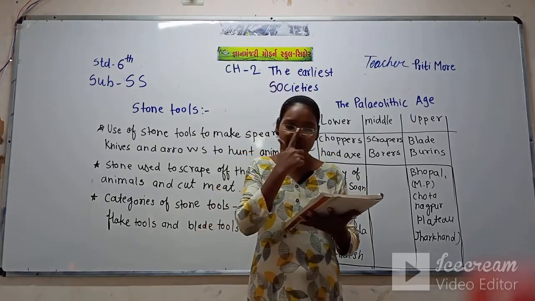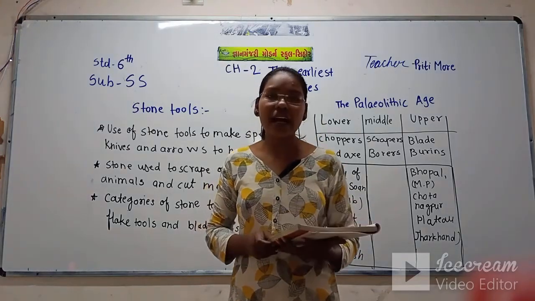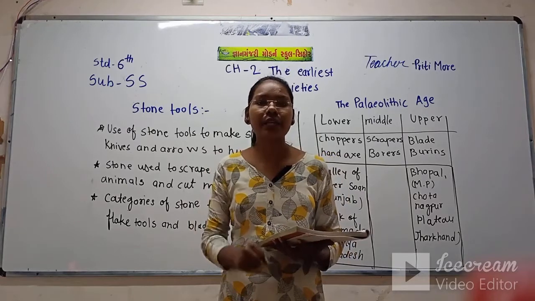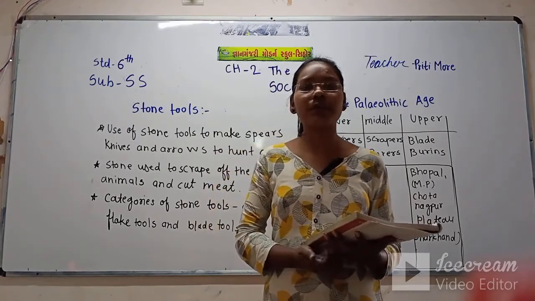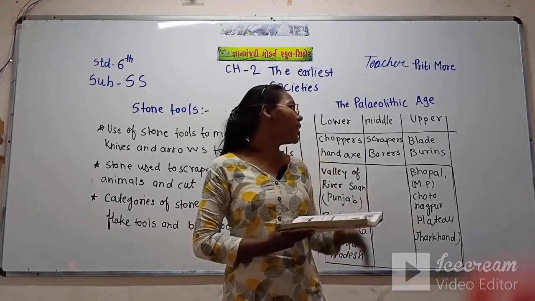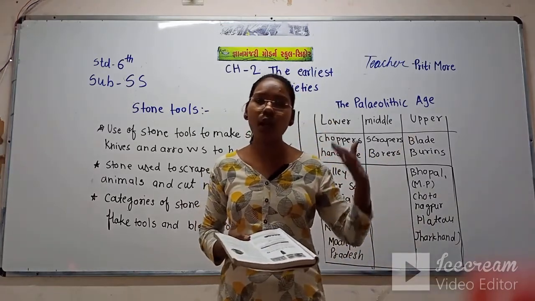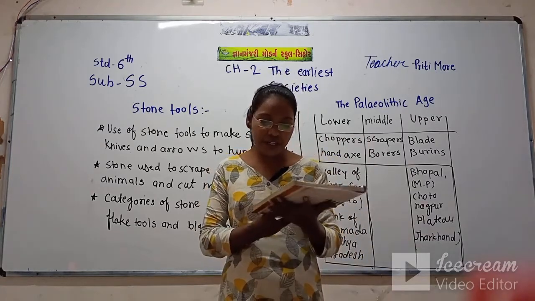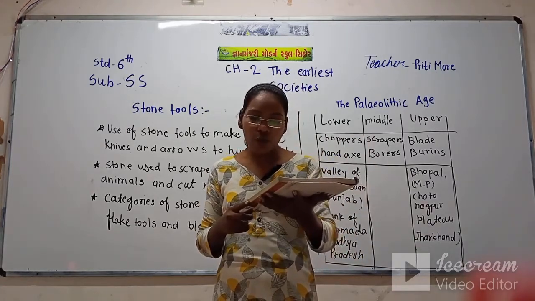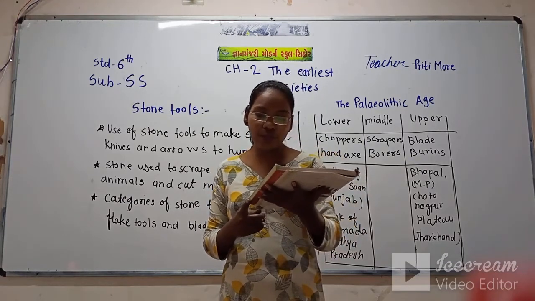In the beginning we have seen that in the lower Paleolithic age the climate was extremely cold and most of the part of the earth was covered with snow. But in the upper Paleolithic age, the climate became a little warmer, and the most common tools of this age were blades and borers.